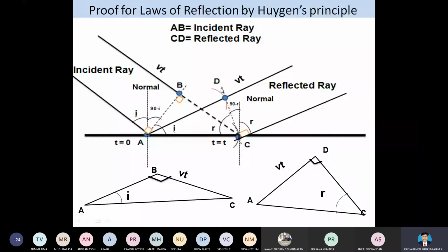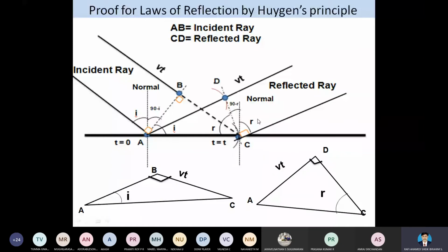When we connect the points D and C with a tangential line drawn to the wavelets, it gives rise to the secondary wave front.